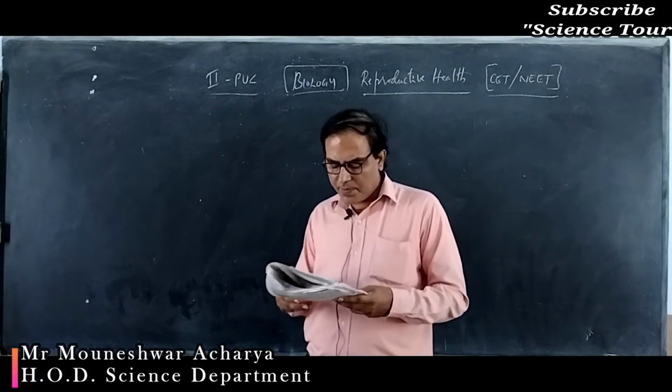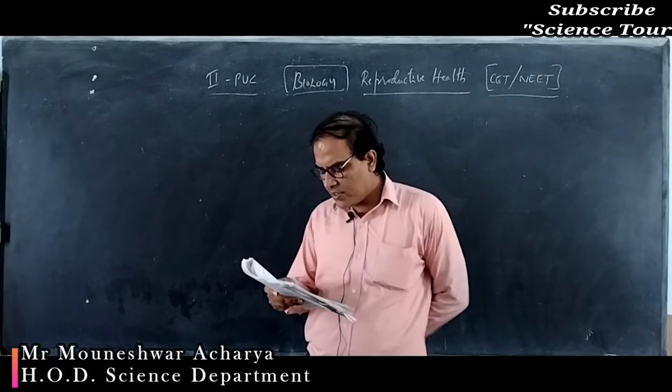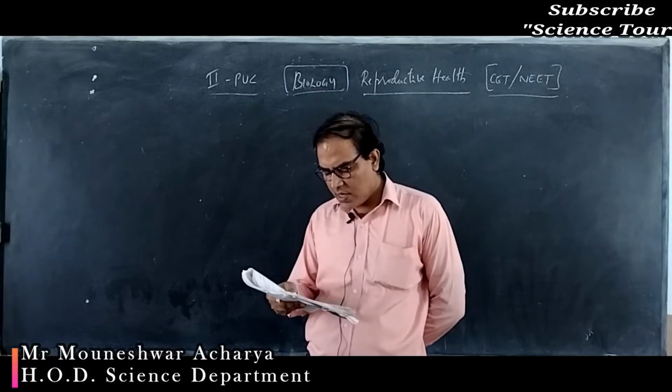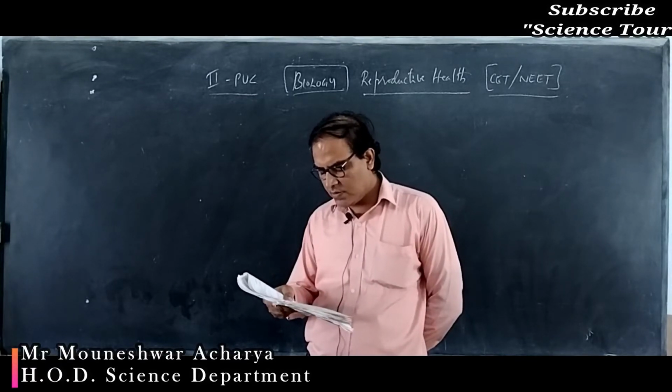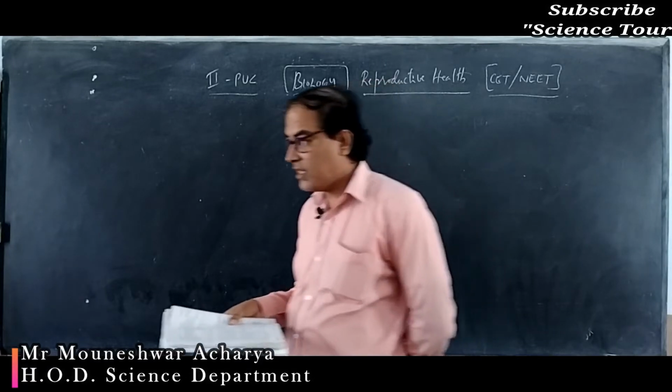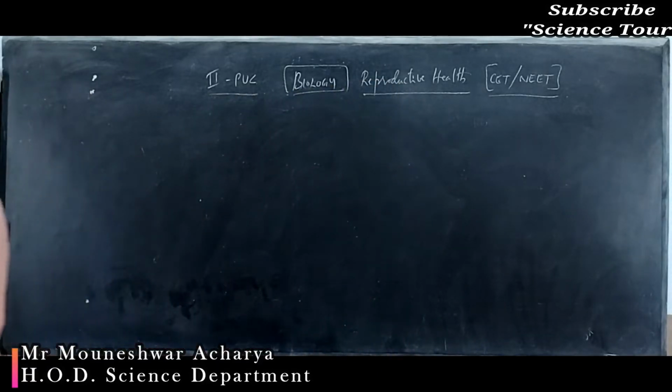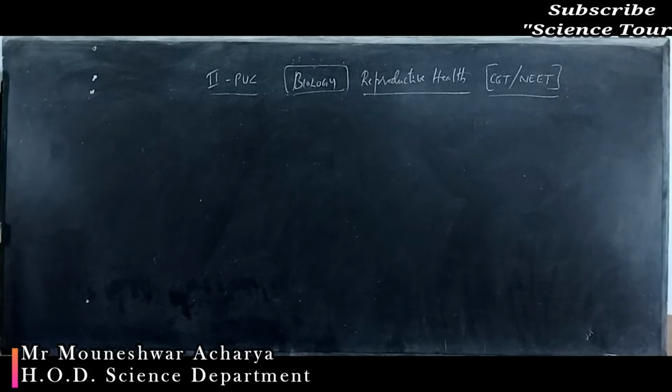A national level approach to build up a reproductively healthy society was taken up in our country. Which year? Option 1 is 1950, option 2 is 1960, option 3 is 1980 and option D is 1990.